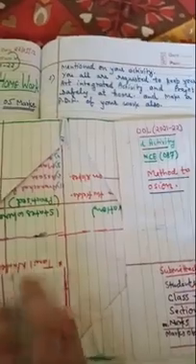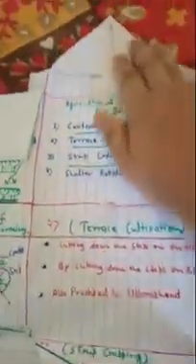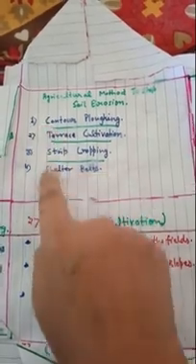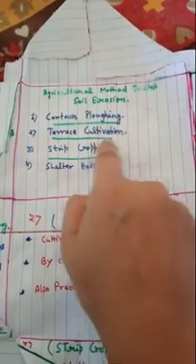Then you can see that if you open it, in the middle I have written agricultural methods to stop soil erosion. We have written it in bullet points. These are basically 4 steps or ways by which we can stop soil erosion: contour ploughing is one, second terrace cultivation, strip cropping and shelter belts.